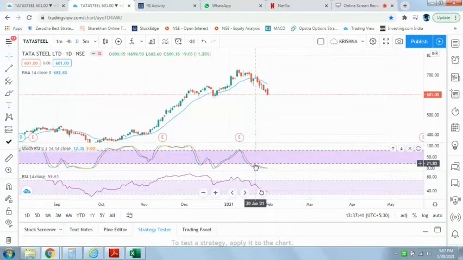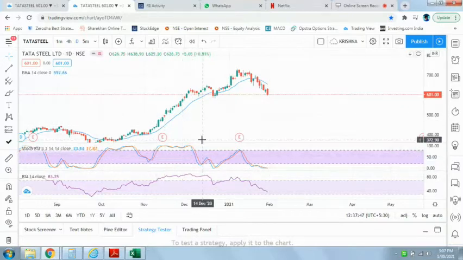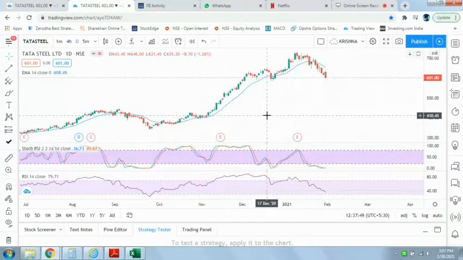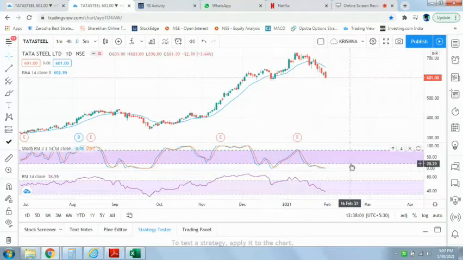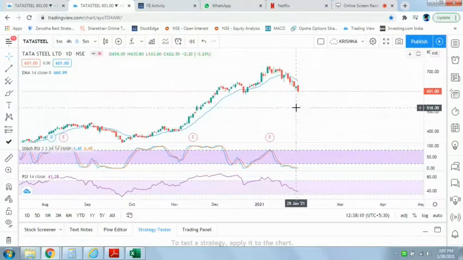So when some stock is in this overbought region, we can expect some correction because it is already in the overbought region. So if people decided to book their profit, then the stock price will come down. Whereas if it is in the oversold region, then there will be a trend reversal which will make the stock price go to the higher side. So we need to ensure whether it is in the overbought region or oversold region. Okay.